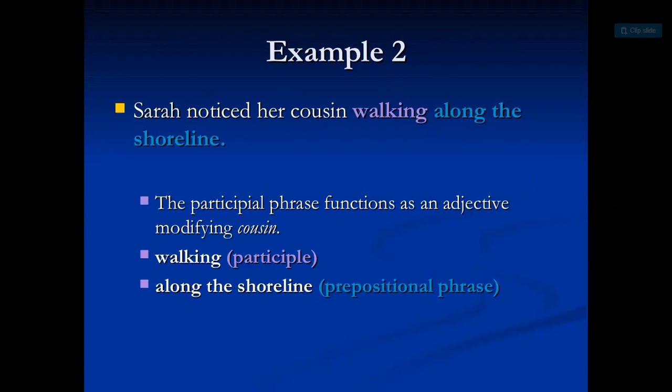Let's look at the second example. Sarah noticed her cousin walking along the shoreline. The participial phrase functions as an adjective modifying cousin. Walking along the shoreline modifies cousin. Walking is the participle. Along the shoreline is the prepositional phrase.